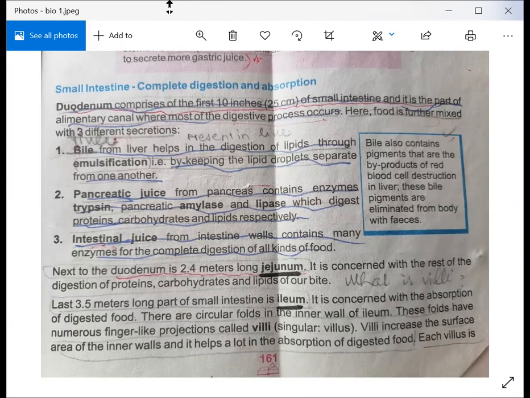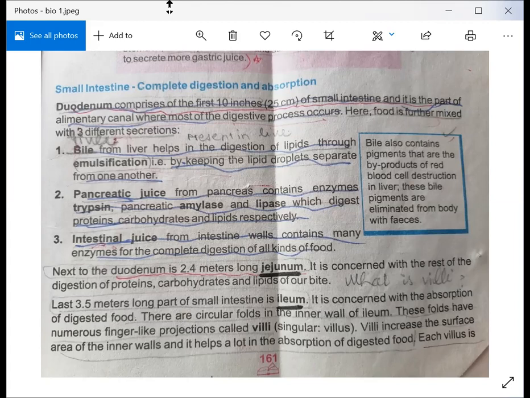It is the part of the alimentary canal where most of the digestive process occurs. Here food is mixed with three different secretions. Along with different systems in our body, we also have the endocrine system, which consists of different types of glands, and these glands produce a lot of fluids in our body.